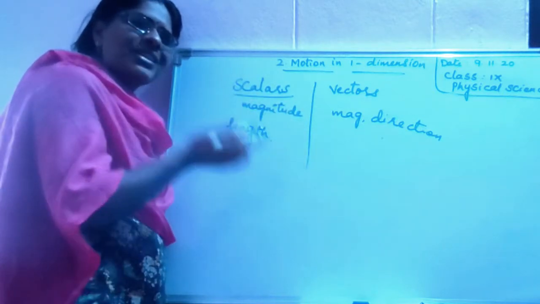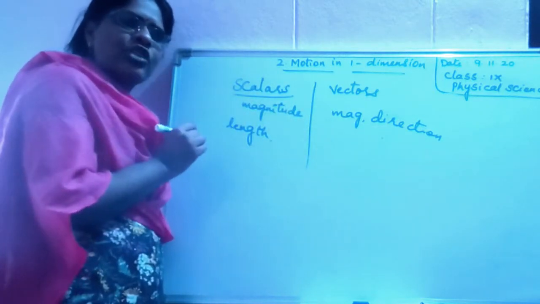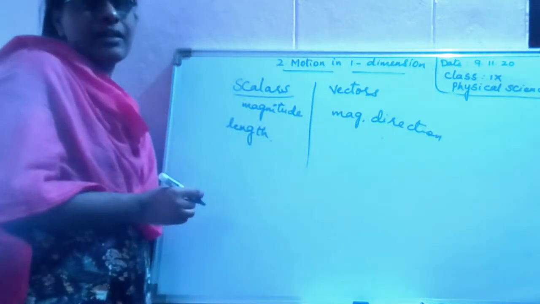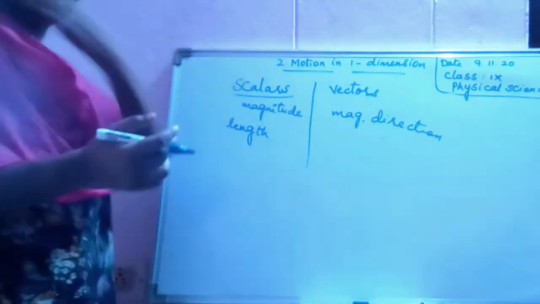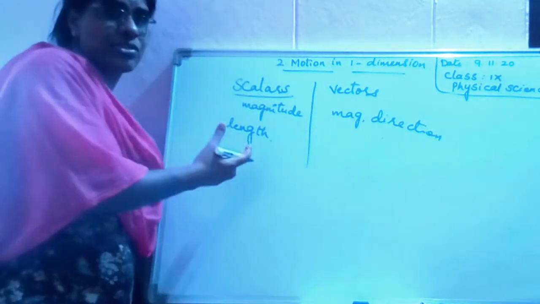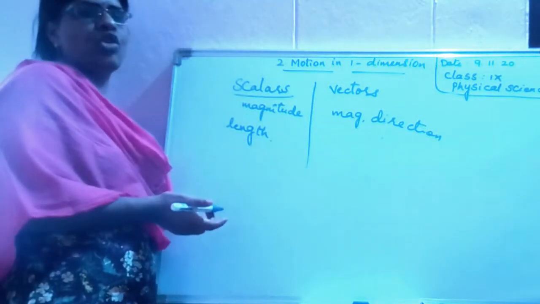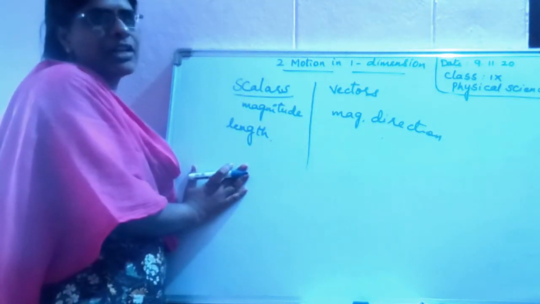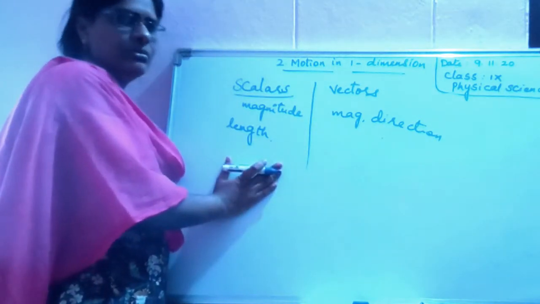The length will be the same. That means, in order to measure the length, do you require any direction? No need.